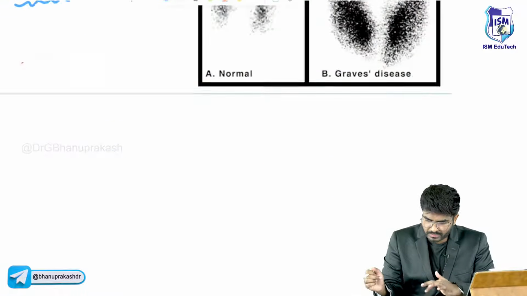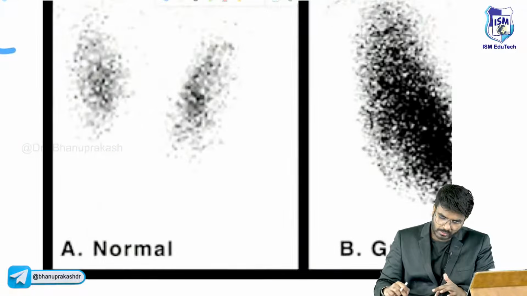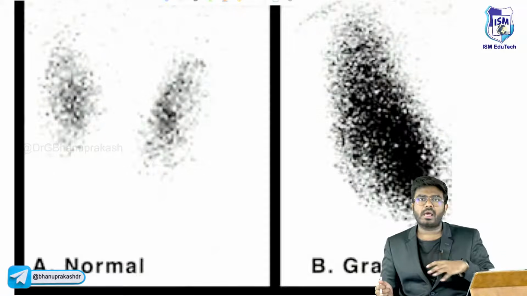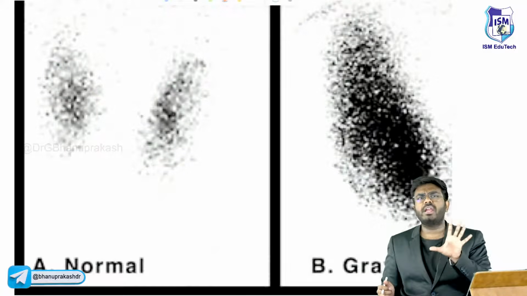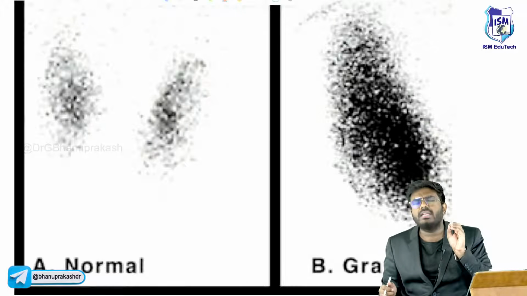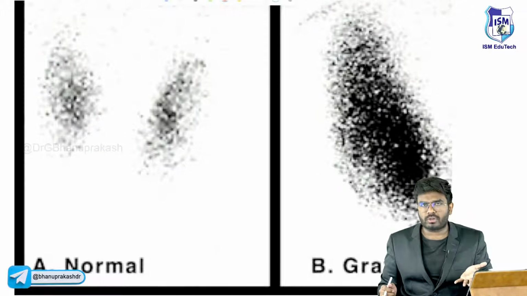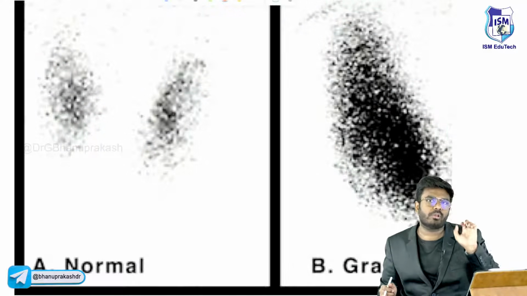Now, let me show you the image also. Look here. This is a normal thyroid gland. This is a normal RAIU study, radioactive iodine uptake study, where the thyroid is functioning normally. It will take a little amount of iodine, not much. It will take whatever is needed.